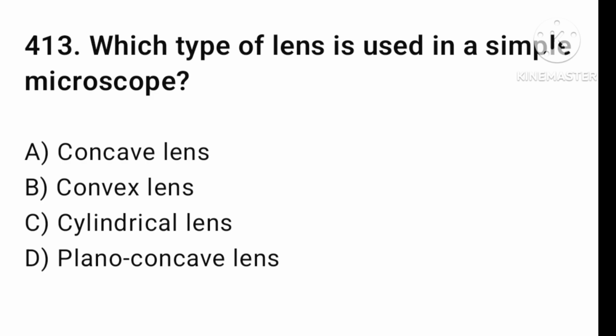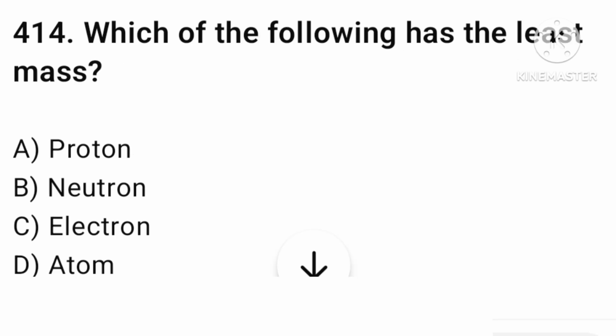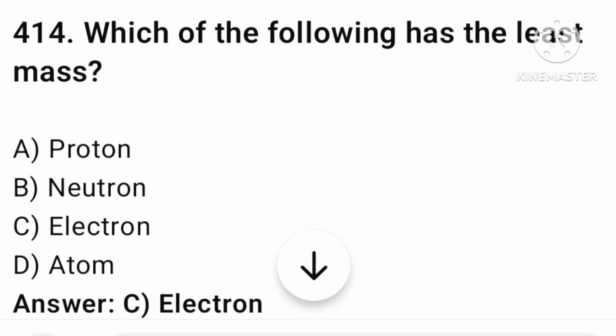The next question is, which of the following has the least mass? Proton, neutron, electron, or atom? The answer is option number C, electron. Let's find the next question.